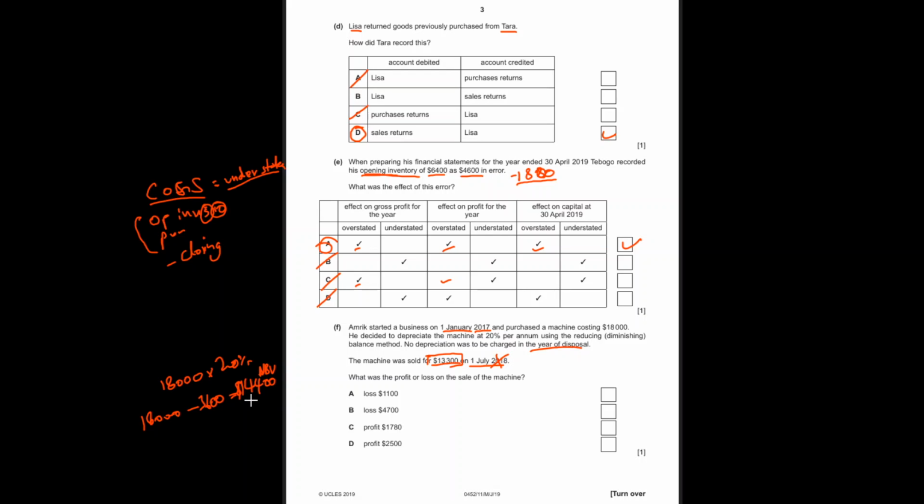It means we assumed that this will be the worth of our machinery after 1 year. So in our books, our machinery is worth 14,400. How much did we sell it for? 13,300. Did we make a profit? No, we made a loss because we thought we would get this, but we got this. So we valued it at this, we got this. So 14,400 minus 13,300. Sorry for my bad handwriting. Obviously, you'll get 1,100. And that's a loss.